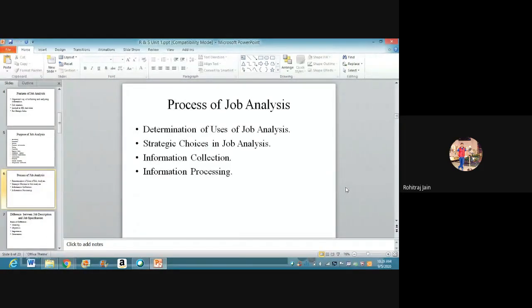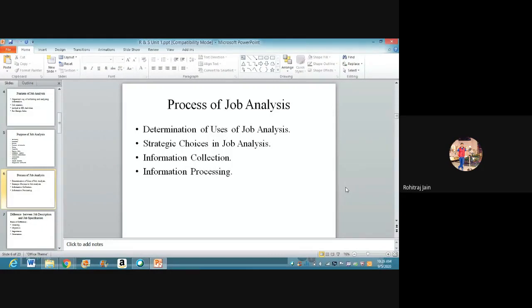Then the next aspect is when and how often. Analysts should be clear when they have to conduct the analysis and how frequently they can perform it. And a lot of HR experts say the frequency should be more, then there will be clarity.